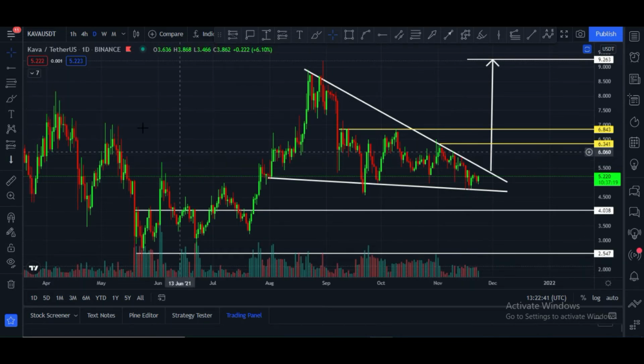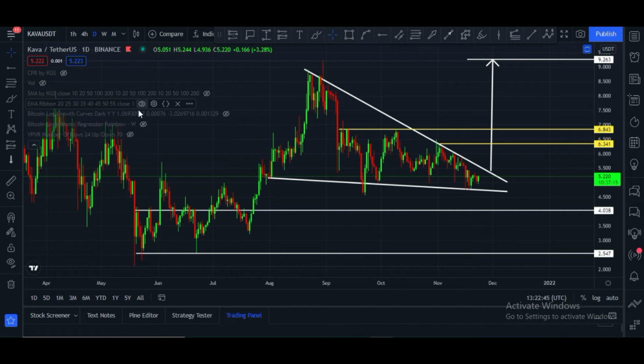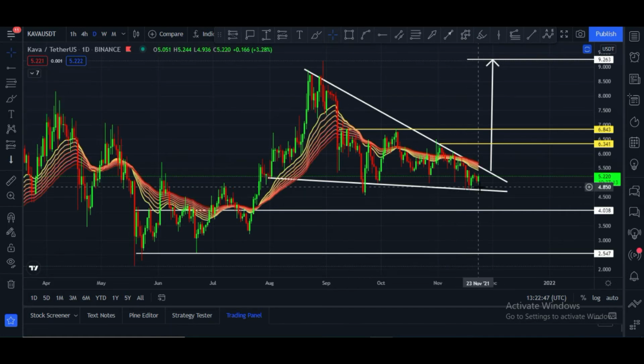Good volume in the Kava chart, that is a very good sign. And let me show you the EMA ribbon. Candles are below this EMA ribbon. Once a candle closes above this level, which is the $5.75 price level, Kava price will break this EMA ribbon as well as this upper trend line. In that case we may see an upside rally. Until now we have to wait.